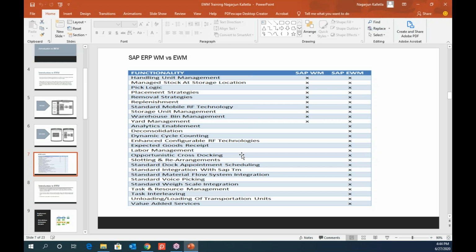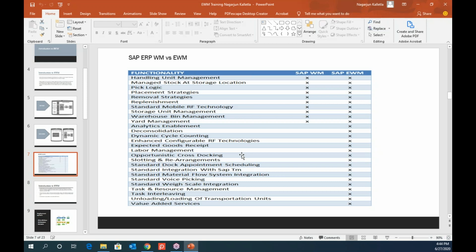But apart from all the existing solutions, SAP has come up with many options in EWM. The first one is yard management, and you have deconsolidation. You have expected goods receipt, which is not available in the earlier WM solution, and it can also integrate with labor management, so you'll be able to use your resources or labor efficiently.